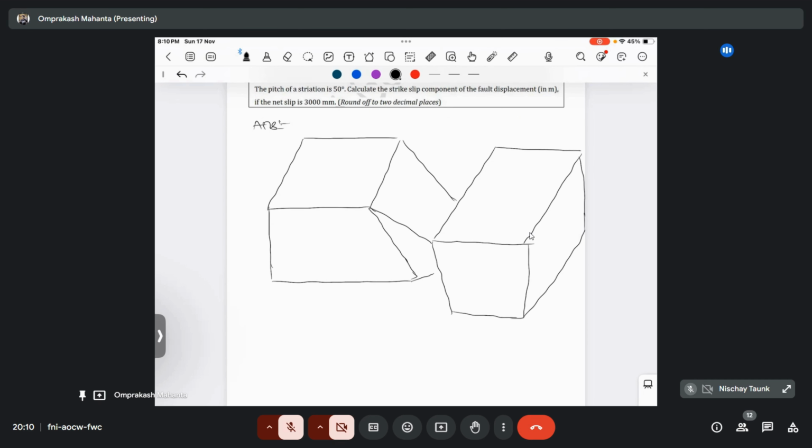And which one is the hanging wall and which one is the footwall here? Someone please let me know which one is the hanging wall here. One block is the hanging wall. Okay, this one is your hanging wall, no? This one is your footwall.